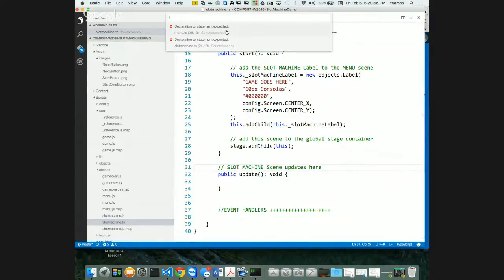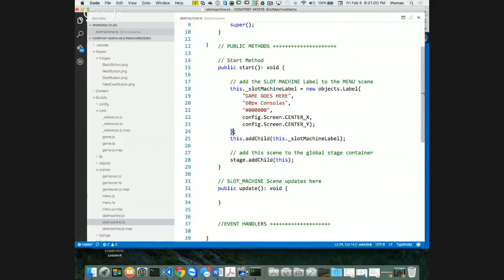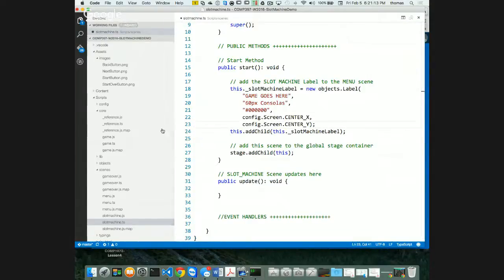So my declaration is an issue, right? One is my script scenes, my declaration or statement is expected. And what is it talking about? Well, I have this extra little piece here. That's a problem. I kind of left that in. It was an actual issue. It shouldn't be there. That's got to go. So that's my error. Takes care of that. And let's transpile again.